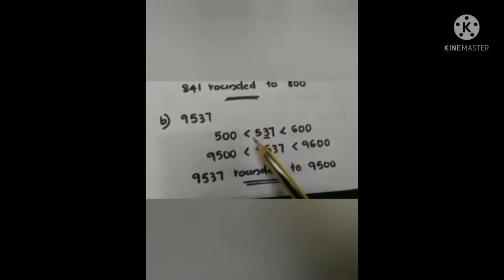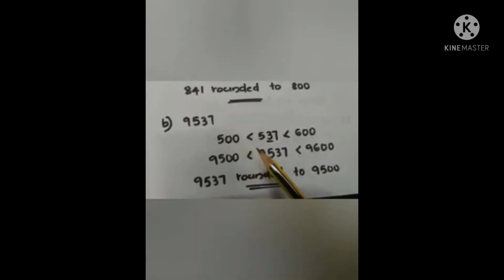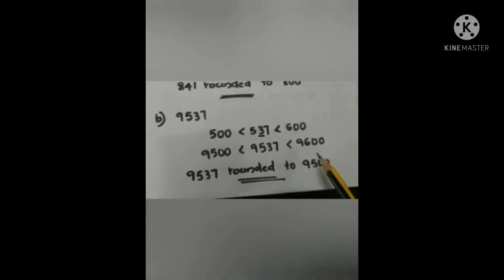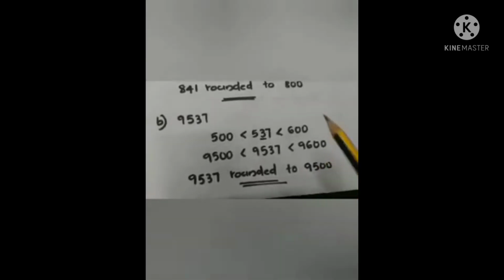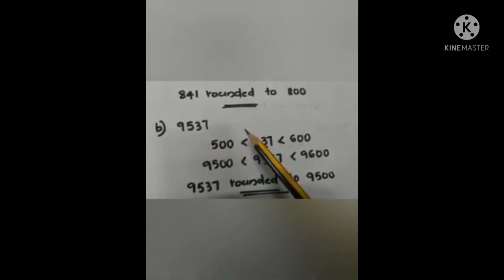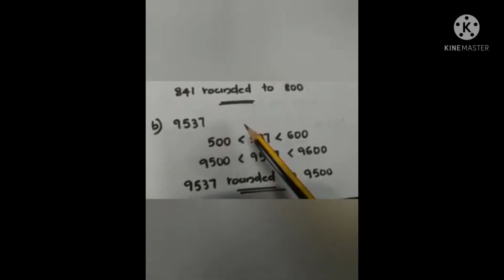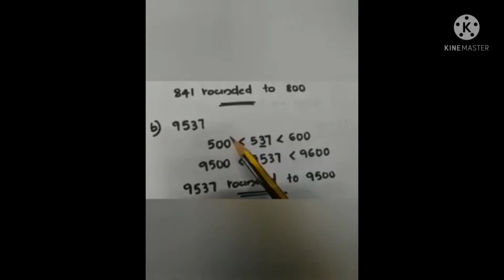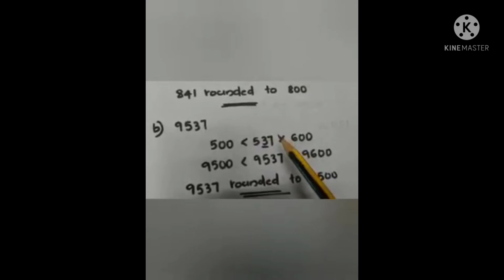So 537 can be rounded to 500, that is 9537 can be rounded to 9500. Here 4 digits are given, but the question is to round to the nearest hundreds. So for easy calculation, first consider only the 3 digits which need to be rounded, that is 537.